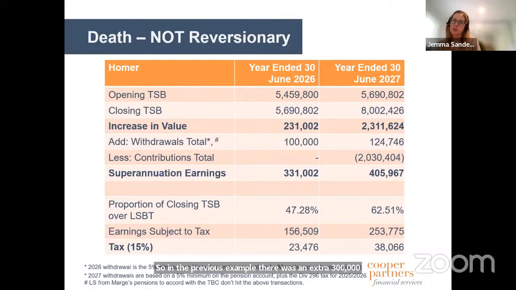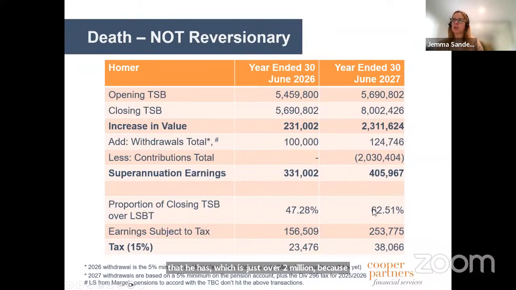In this situation, he would just start a new pension from Marge's account, say up to the $2 million, and that extra amount that needs to come out, he would just withdraw from the fund and it comes off Marge's account. It doesn't come off his own. So that's then not an amount with that withdrawal that gets added back. So that's an important consideration there. So we still reverse out the new pension commencement that he has, which is just over 2 million, because that's his new pension.